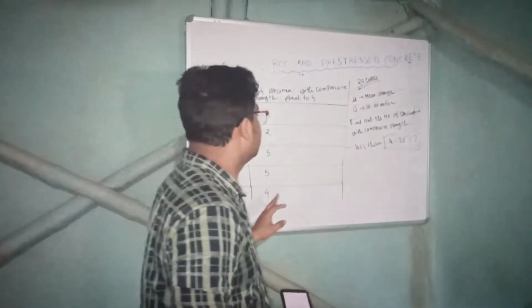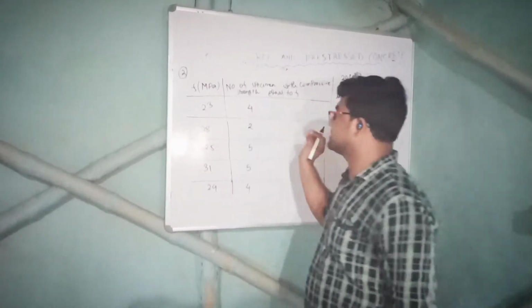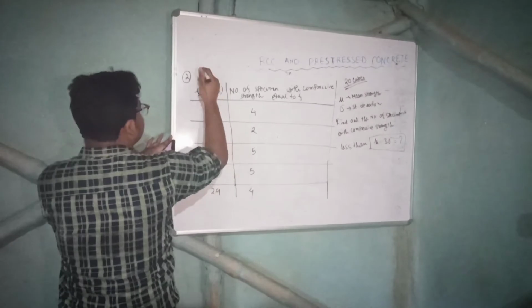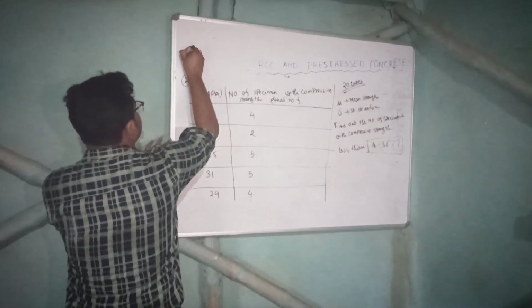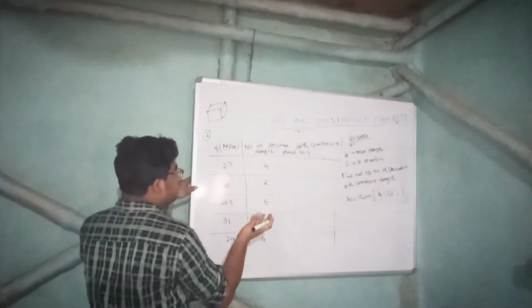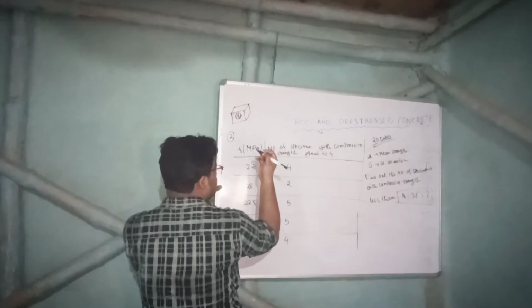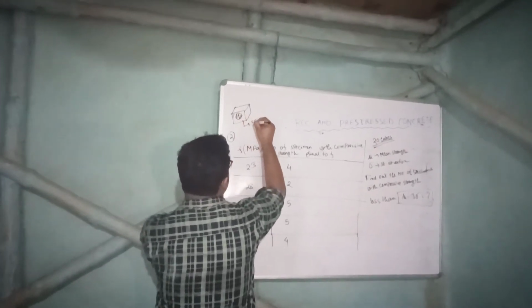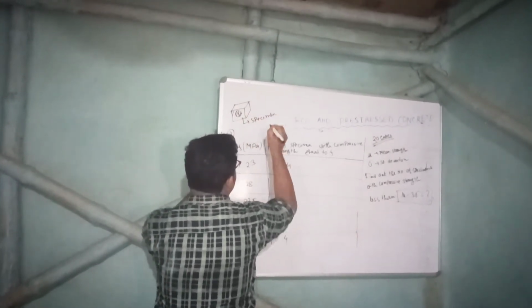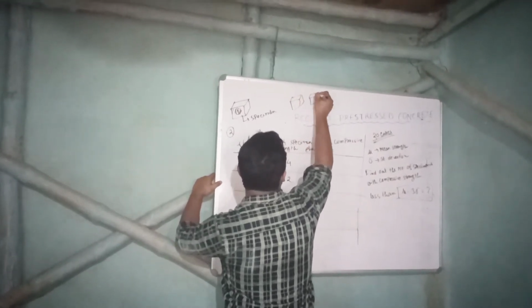Now you may ask what is specimen, what is sample. In civil engineering, in RCC case, suppose we are testing one cube, that one cube is a specimen, and sample means a bunch of 3 cubes at a time.